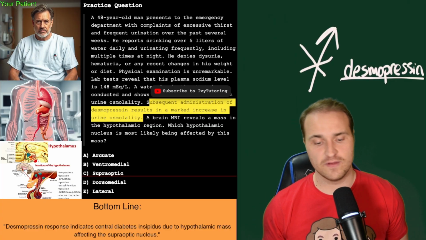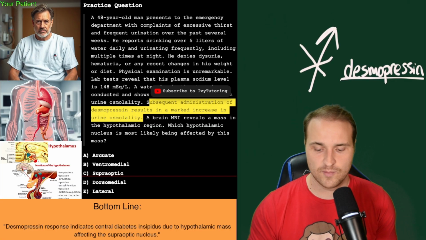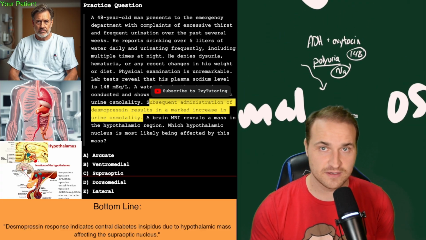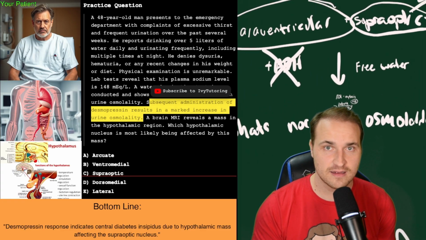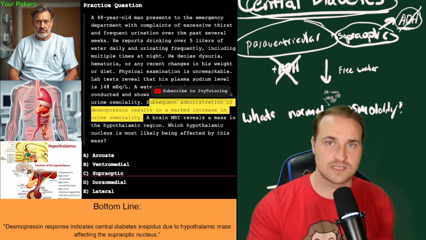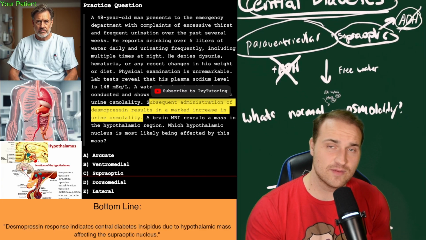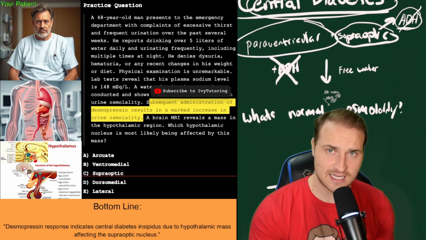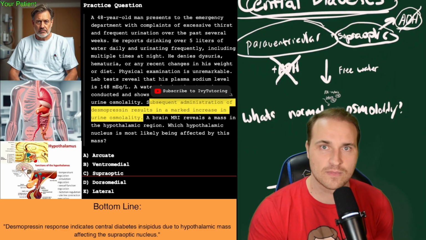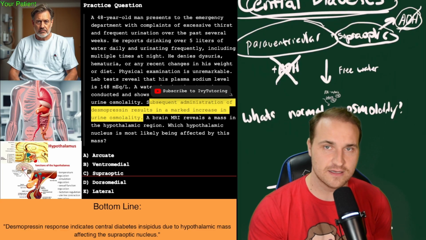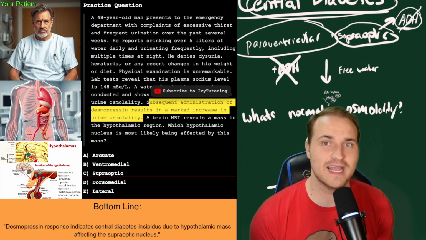If you're feeling a little bit confused, don't worry, this is all going to make complete sense. But the buzzwords for this question are going to be excessive thirst, frequent urination. That's the hallmark of diabetes insipidus, and you have an osmotic imbalance. The plasma sodium level of 148 is a giveaway that there's mild hypernatremia, and that's due to the free water loss. And water deprivation leads to no change. That tells us that there's an ADH issue.